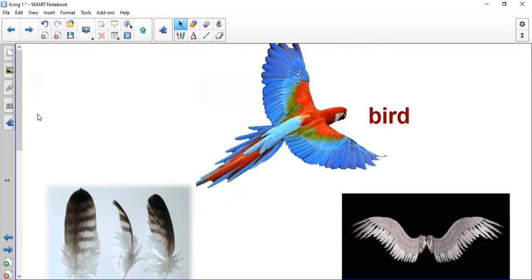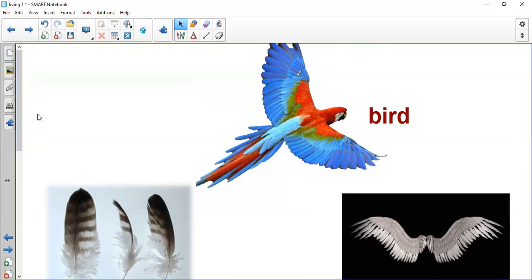We said mammal has hair or fur. Mammal gives birth. The baby mammal drinks milk from their mother. We have spoken about reptile, and we said reptile has dry, scaly skin. Most of the reptiles walk on 4 legs. Reptiles lay eggs.